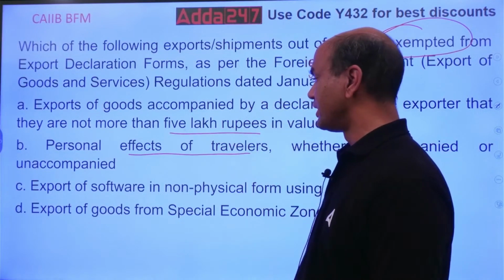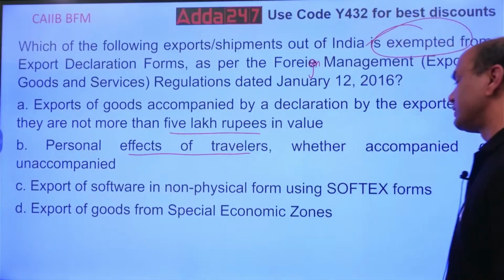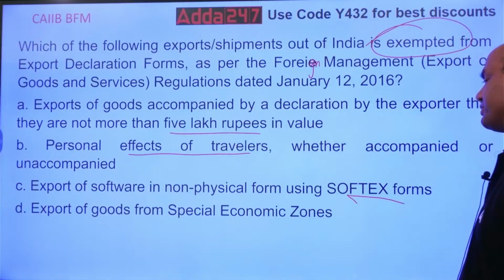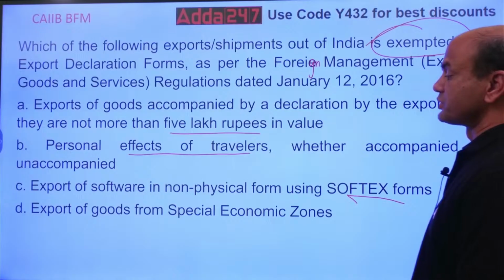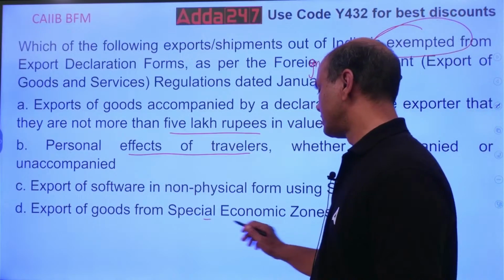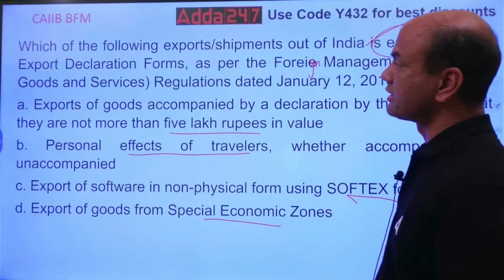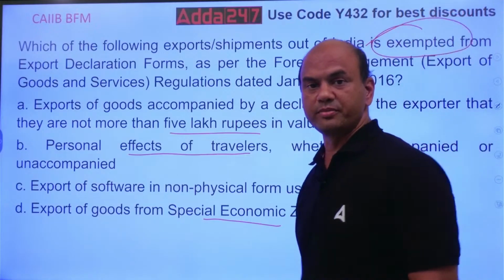Is it so? Export of software in non-physical form using Softex forms. Export of goods from SEZ. So which one does not require the EDF form, the export declaration form?